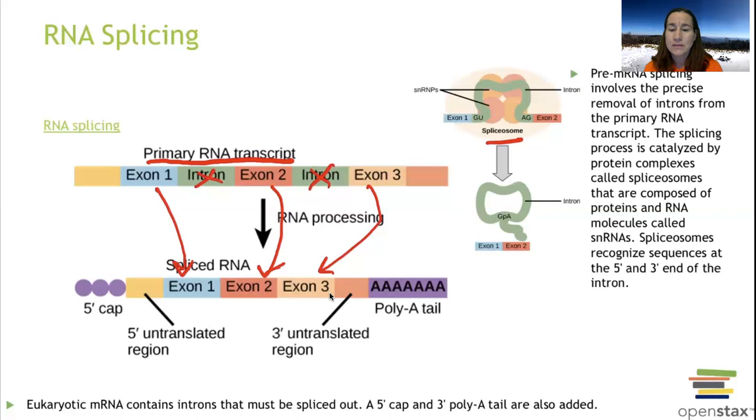We need it to not degrade. So there are other things that we do to the RNA to make it stable. So we are going to add on our cap right here, and we are going to add on our poly A tail. Those are going to enable our RNA to be stable. So now it can go out into the cytoplasm and meet up with the ribosomes and survive longer. The longer an RNA survives out in the cytoplasm, the more proteins get expressed. If you shorten the lifespan of that RNA, then you're not going to make as many proteins. So the more stable it is, the longer it lasts, and whatever protein results from that happens.